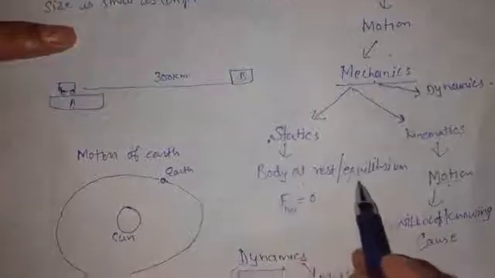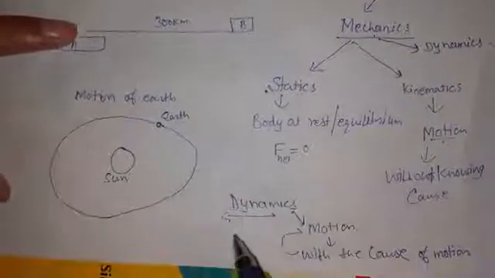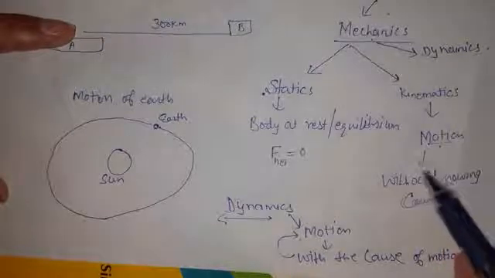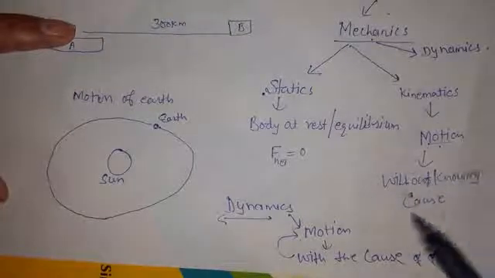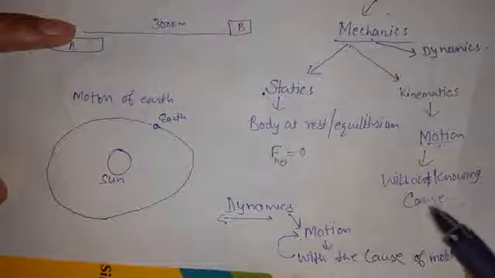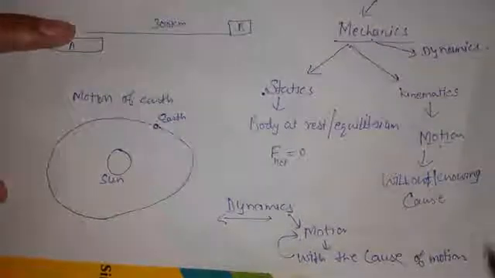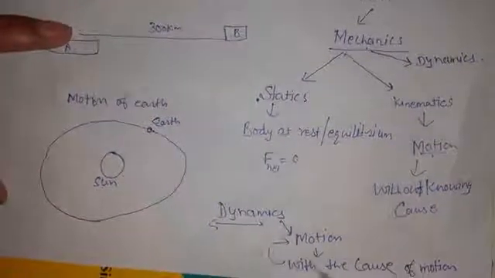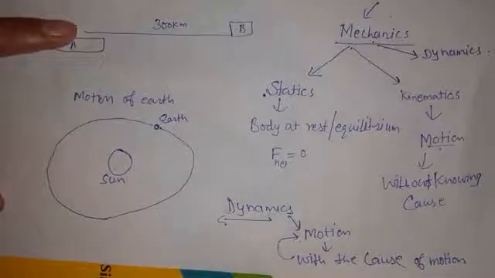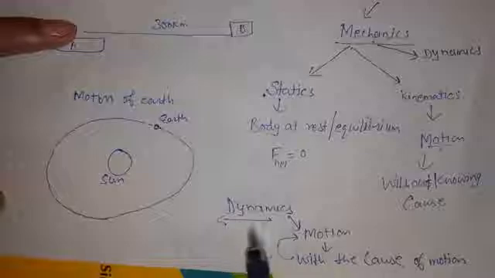And the body is going to be at rest or in equilibrium position. The second branch says that the body is in motion, but we are not going to know about why and how it is in motion. And in the third, dynamics, we look at what is the cause that has made the body move. So this is the study in dynamics.